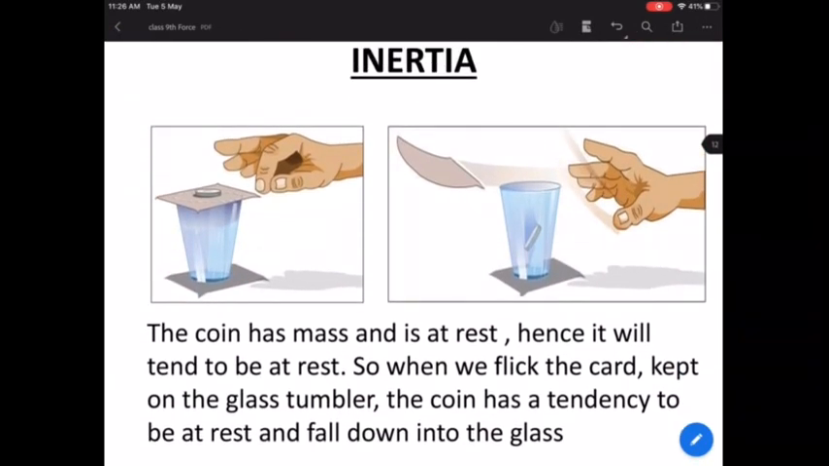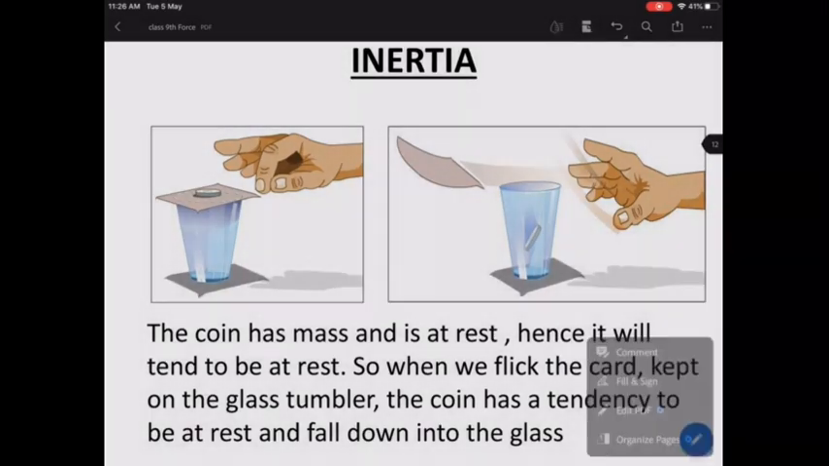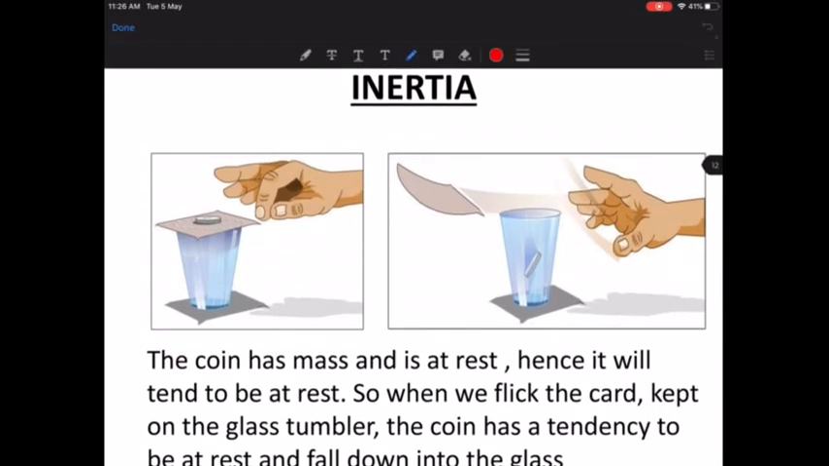Okay, so look at this. If I put a question to you as to what is the reason for the coin to fall down in the glass, this is very important, so you can note it down somewhere in your notes. First, the coin has some mass. The coin has some mass and it is at rest. It was at rest initially, right? This is the first case, the initial case before flicking the card. This is the second case.